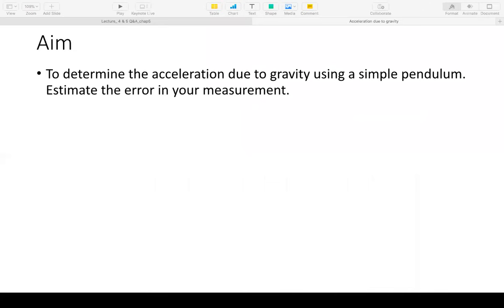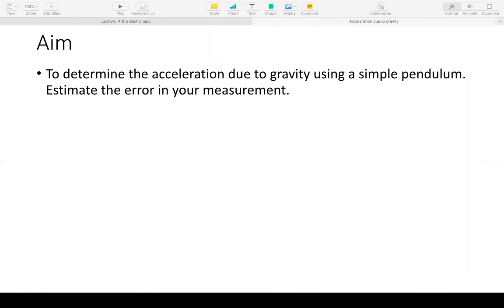So the aim of the experiment is to determine, of course, the acceleration due to gravity, that is g, using the simple pendulum. But the more important aim, of course, is to estimate the error in our measurement, because everybody knows what the value of the acceleration due to gravity should be. In all problems, you have either used it as 1000 centimeters per second square, or to be more precise, 980 centimeters per second square. And in FYBSc, you will always use the number as 980 or 9.8 meters per second square or 980 centimeters per second square, as the case may be.